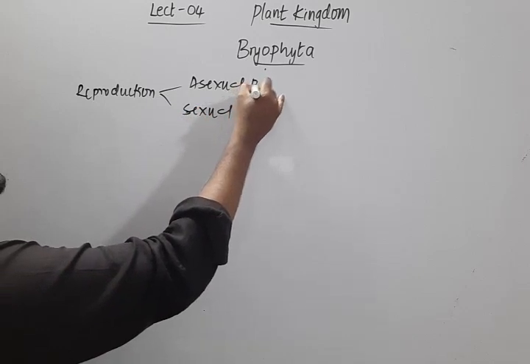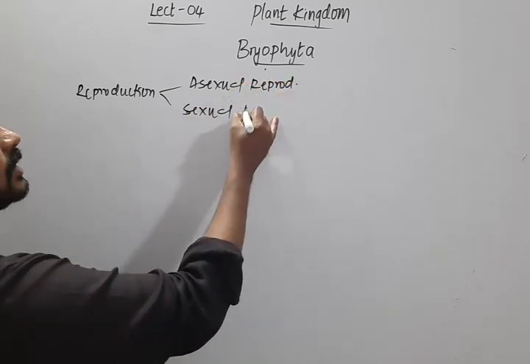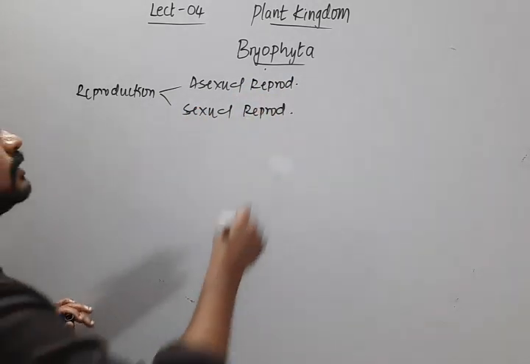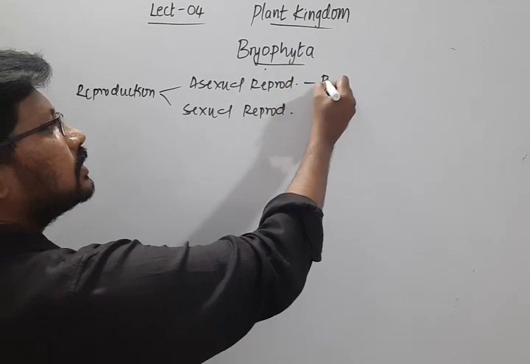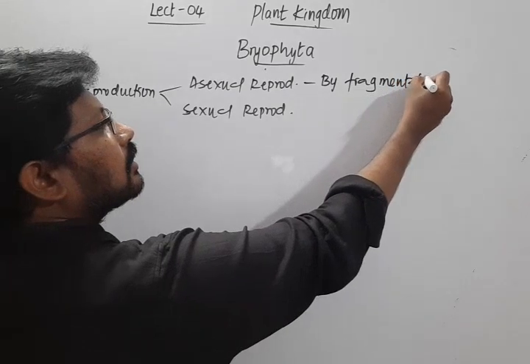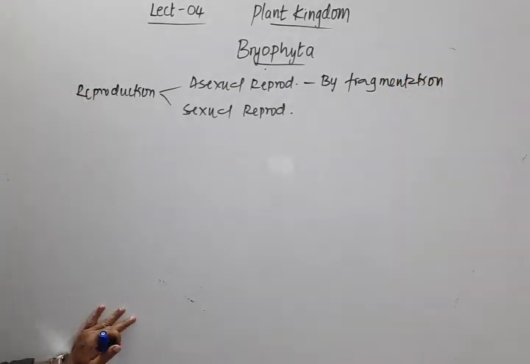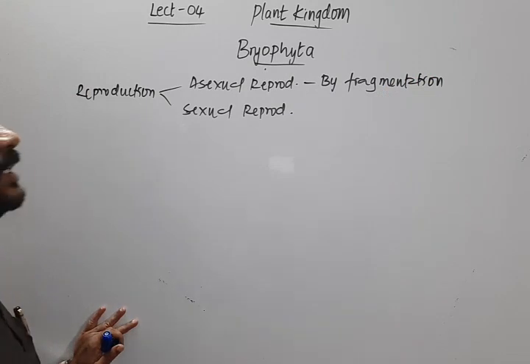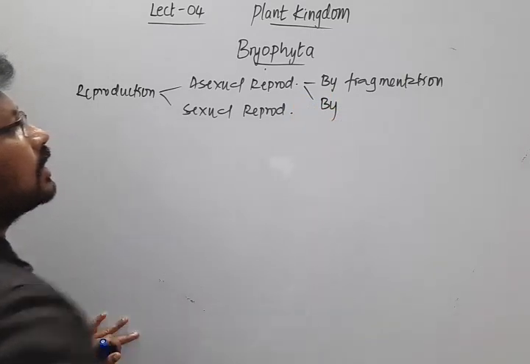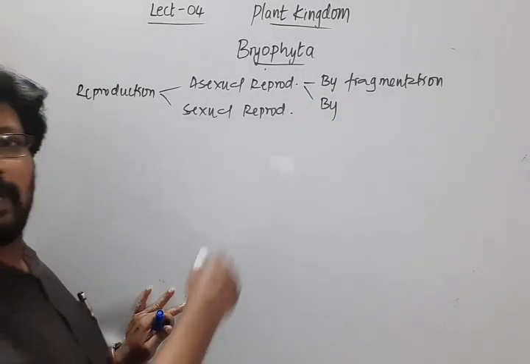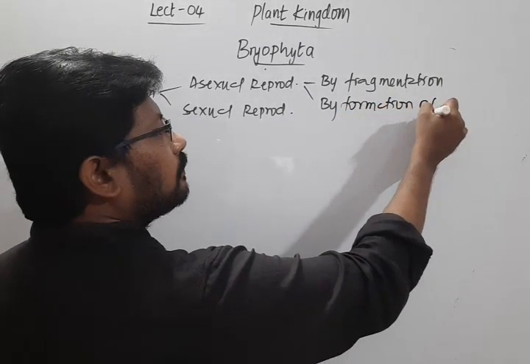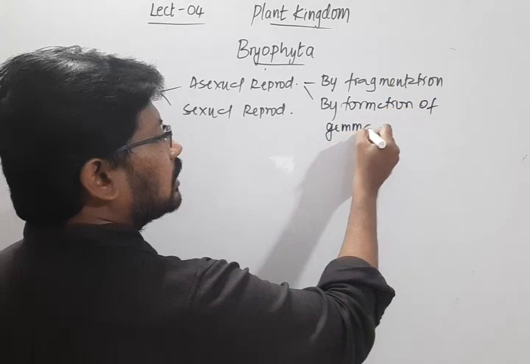Asexual reproduction is by fragmentation and also by formation of gemmae.